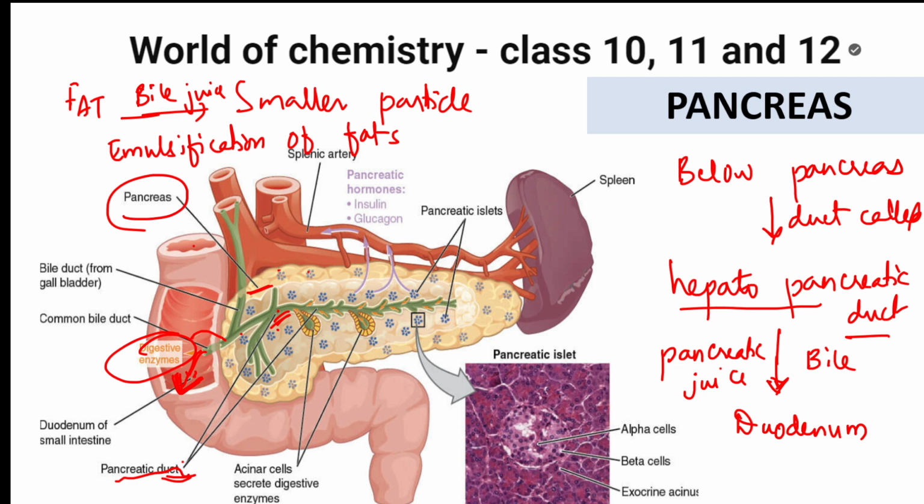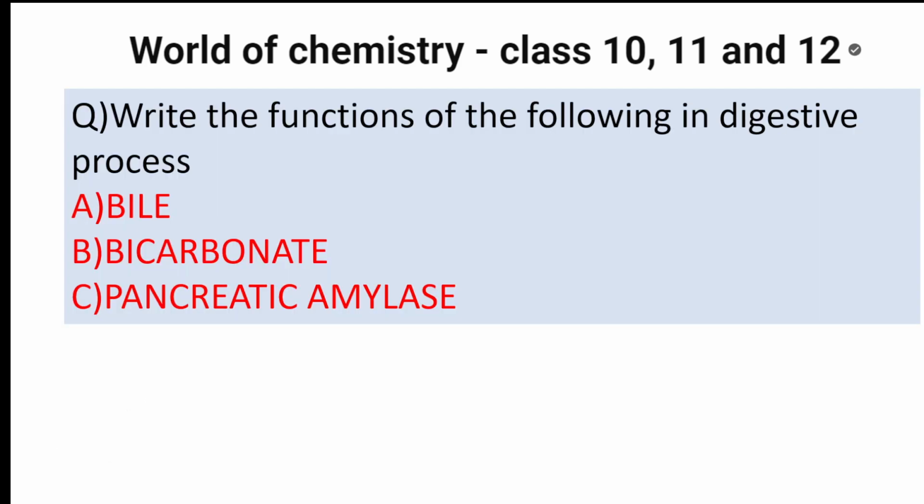That's nothing but the concept of the pancreas. Once again, below the pancreas there's a duct called the hepatopancreatic duct, which releases pancreatic juice and bile juice, and that goes and settles in the duodenum, and that bile juice helps in converting fat into smaller particles, called emulsification of fat. Now careful here, using this concept, they've asked one question. Simple. In the pancreas, what are the functions of the following digestive enzymes, they've asked.